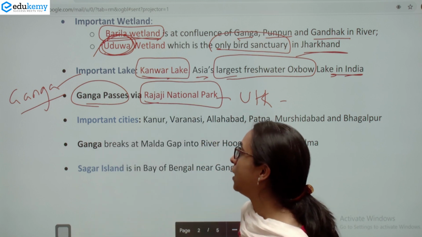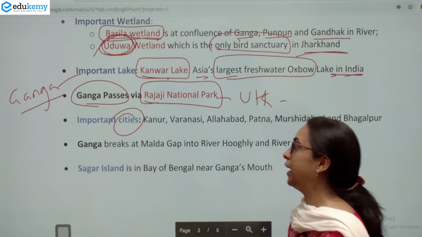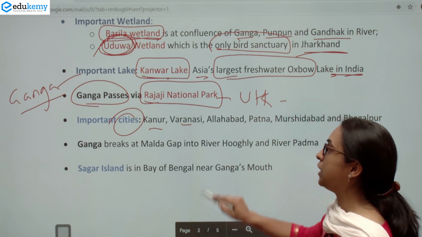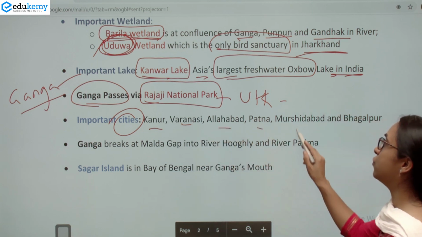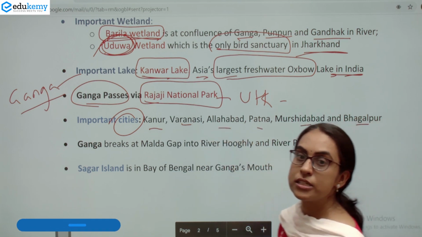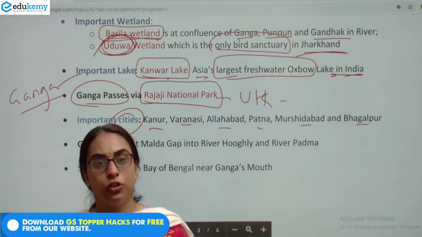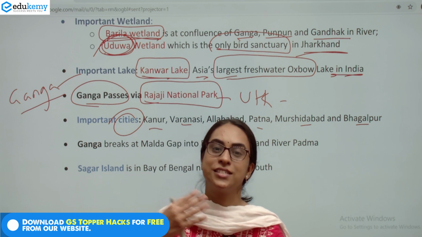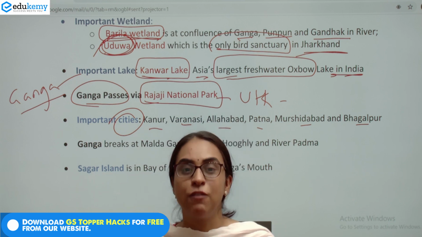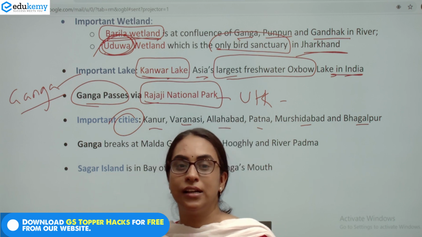And we know that Ganga has various important cities like Kanpur, Varanasi, Allahabad, Patna, Murshidabad and Bhagalpur. So the major cities in UP, in Bihar, Ganga is actually passing through these major cities, or you can say that these major cities have been formed on the bank of Ganga.